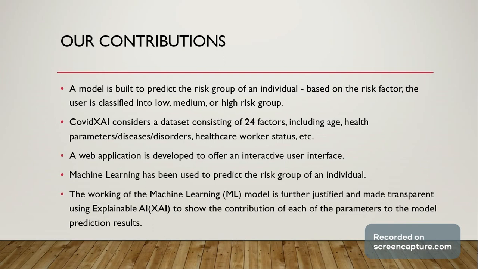Further, a web application is developed to offer an interactive user interface. Further, machine learning has been used to predict the risk group of an individual, and explainable AI is used to show the contribution of each of the parameters to the model prediction results, and so the machine learning model is further justified and made transparent.